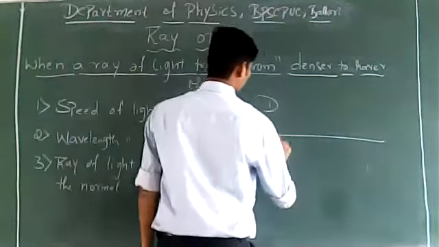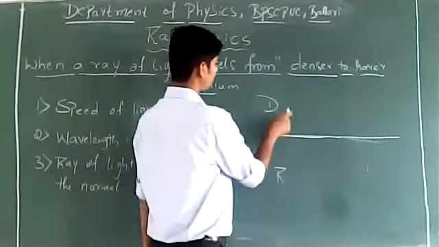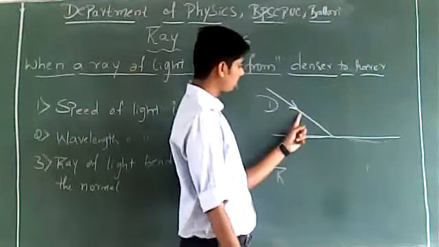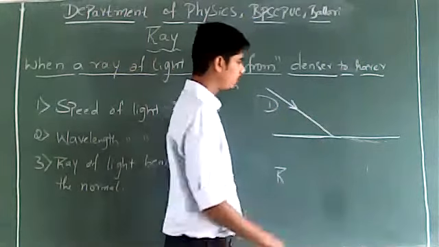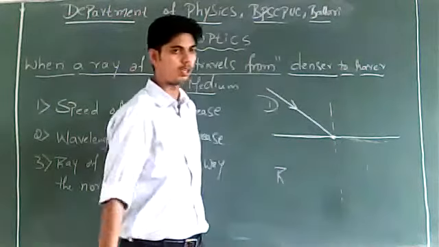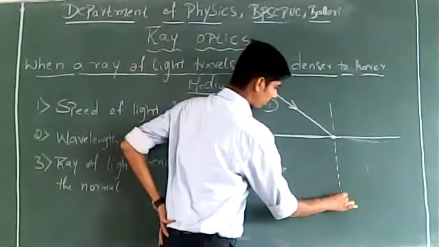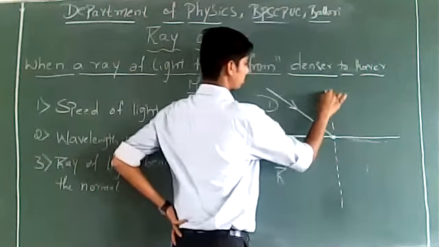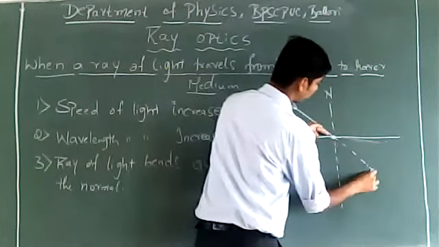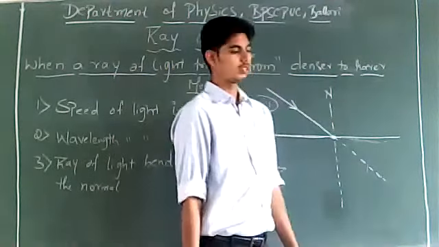Suppose this is a surface that separates denser and rarer medium. Now the ray of light is traveling from denser to rarer, so this ray of light is traveling from denser medium to rarer medium. At the point of incidence, we will draw a normal. This is the normal at the point of incidence. This ray of light is expected to travel along a straight line.